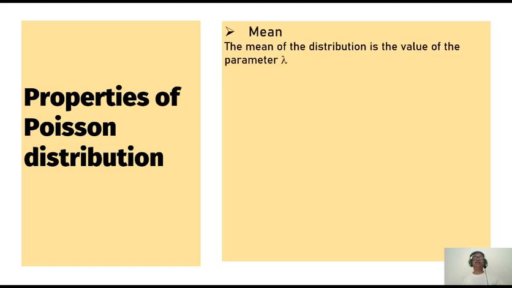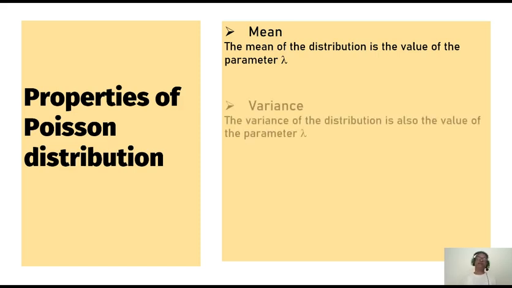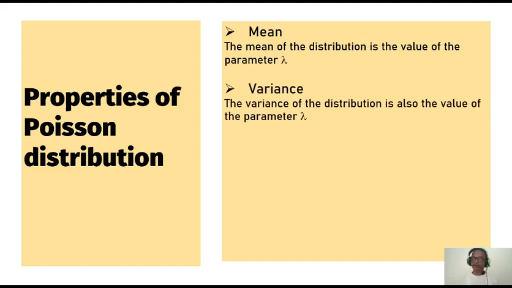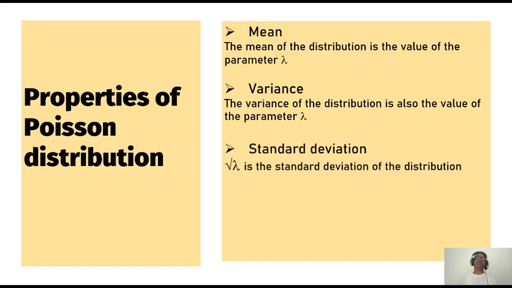Now let us look at some of the properties of Poisson distribution. First is that the mean of the distribution is the value of the parameter itself. We have earlier discussed it also. And mean of the distribution and the value of the parameter are same. Same can be told about the variance also. That means the variance of the distribution is also having a value lambda. The standard deviation of the distribution, as we know, is square root of variance. So that is square root of lambda.